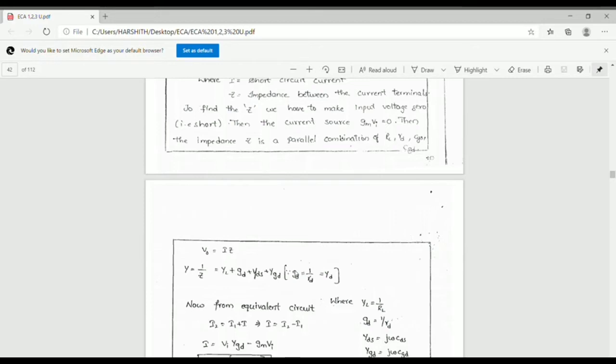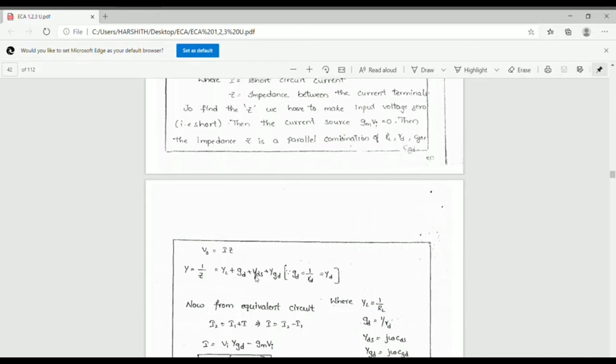Here YL is 1 by RL, the admittance corresponding to RL. YDS is j omega CDS, the admittance corresponding to CDS.